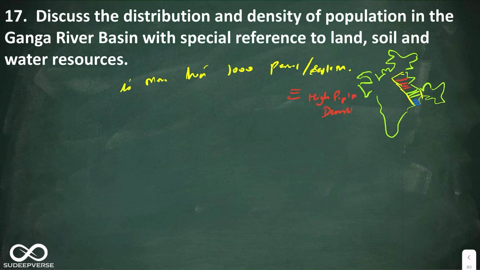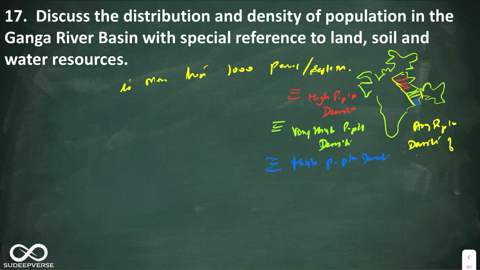The next is this, you can say very high population density. The third is this color, so you can say high population density. You can see the average population density of Gangetic Plains is around or greater than 1000 persons per square kilometer.